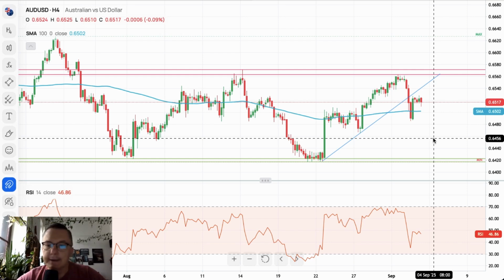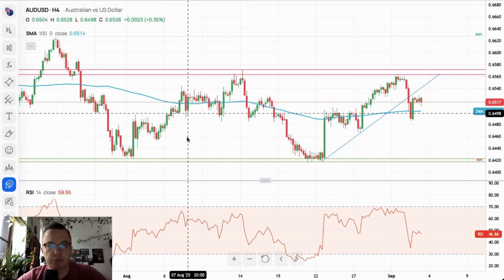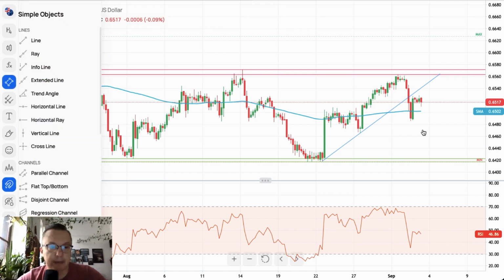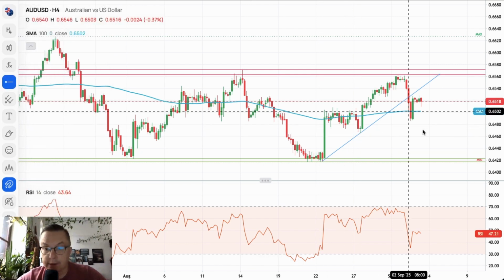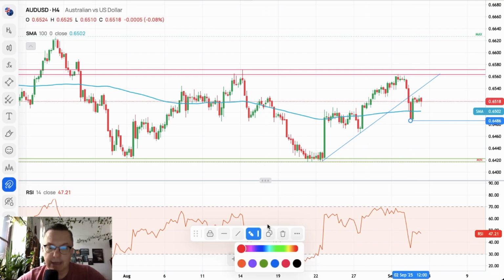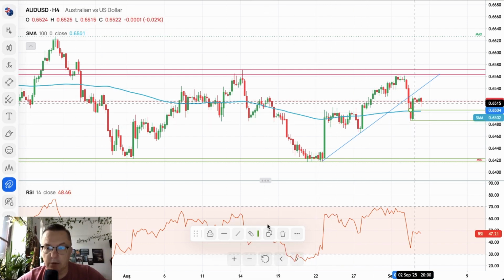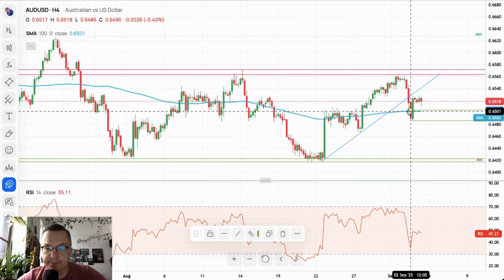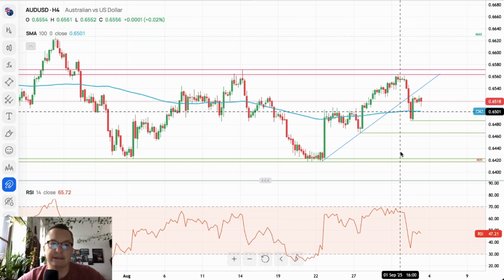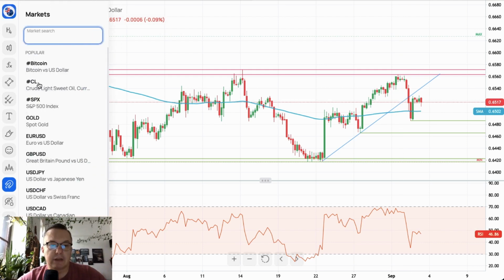Data triggers the movement here. So we should move up and down like this for quite some time now, unless the breakout below the level of 6,486 happens, which is obviously technical support, and the other technical support is at 6,465. So that's the situation on the Australian dollar.